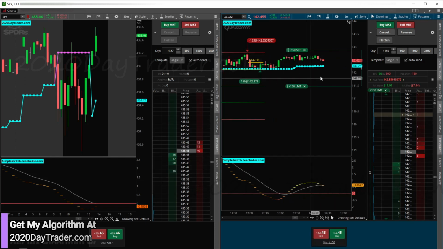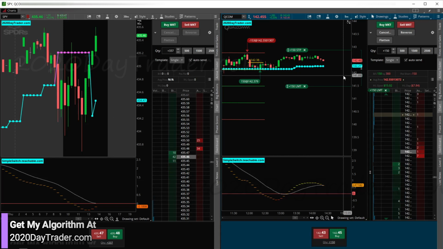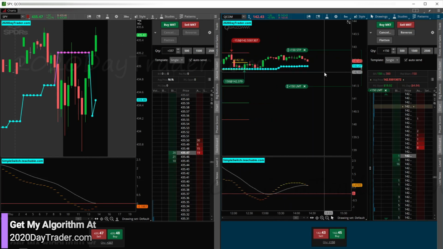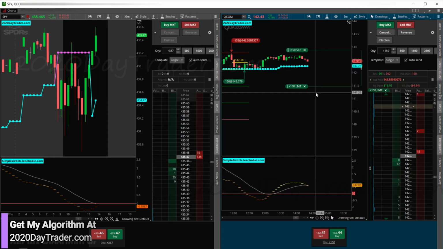I'm going to bounce out, and then I'll check my phone to make sure that I'm out of this trade by 3:55, and if not, I'll get on my phone and close it out. So hopefully this will turn into a nice green trade. The ES and the SPY is starting to rip. We got a W pattern here breaking out. Is that going to be a false breakout? Is QCOM going to follow? Because QCOM is still consolidating. What's going to happen here? Whatever it is, I hope it's done before 3:55. All right, everybody. See you later.